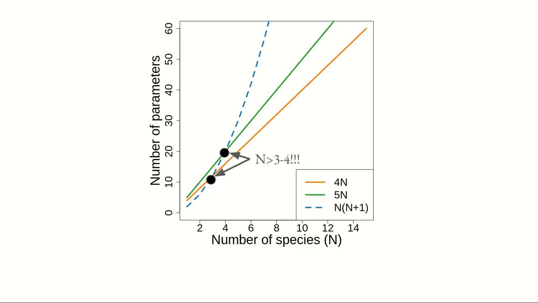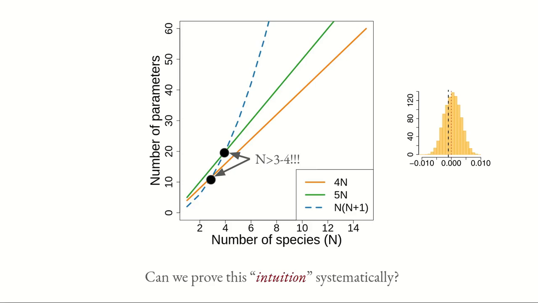So basically that means that maybe you can identify the parameters, but you cannot interpret those. Why? Because you don't have enough significant information in the data. This can be an explanation why, in this experiment that we did before with this random seed, this Bayesian method basically is saying that you cannot learn anything. But now one question arises: can we prove this intuition systematically, or is this just a hunch?